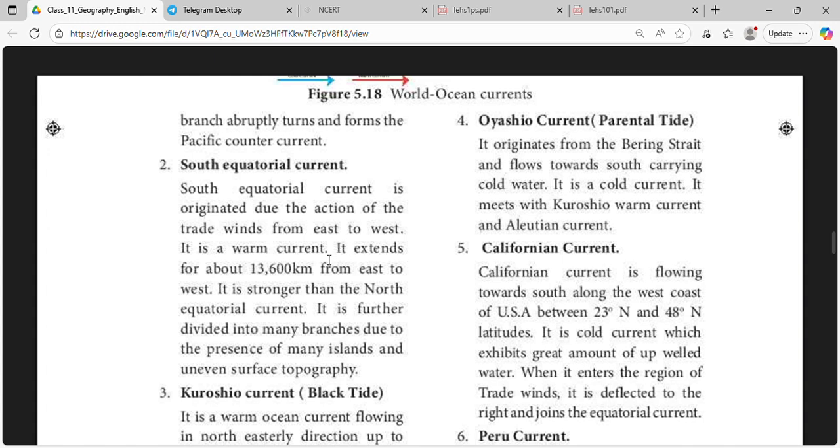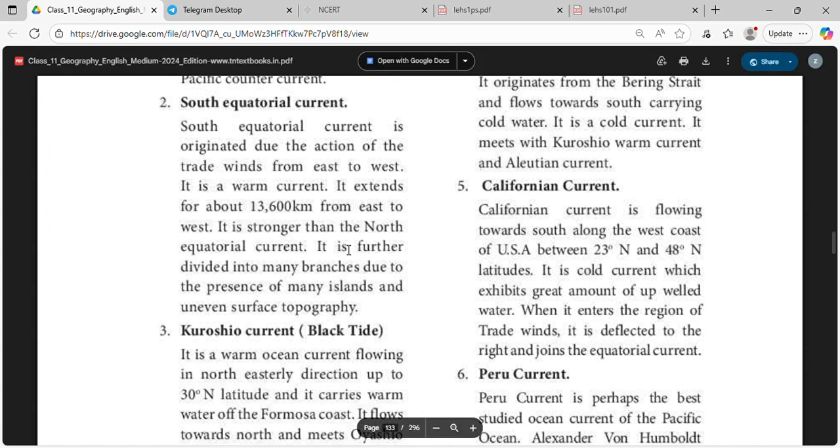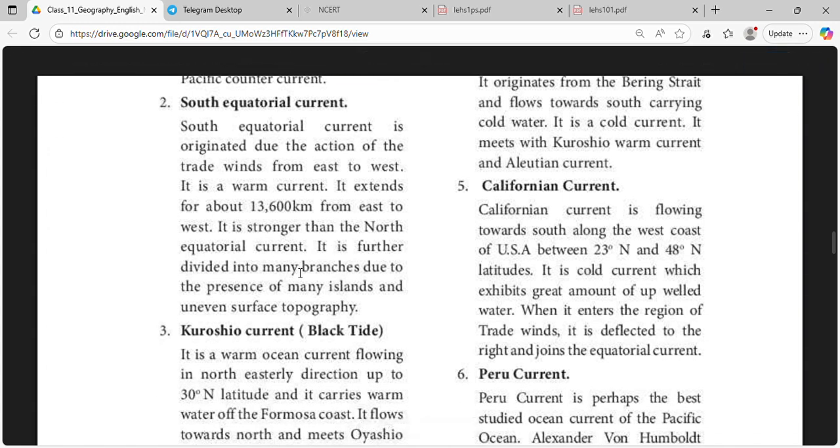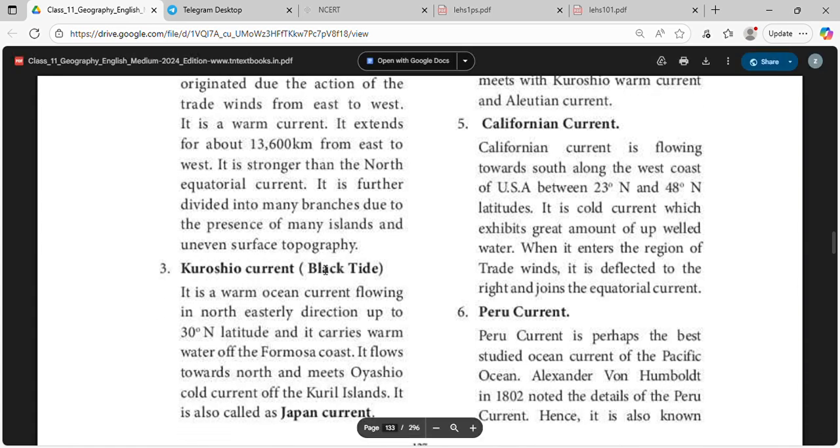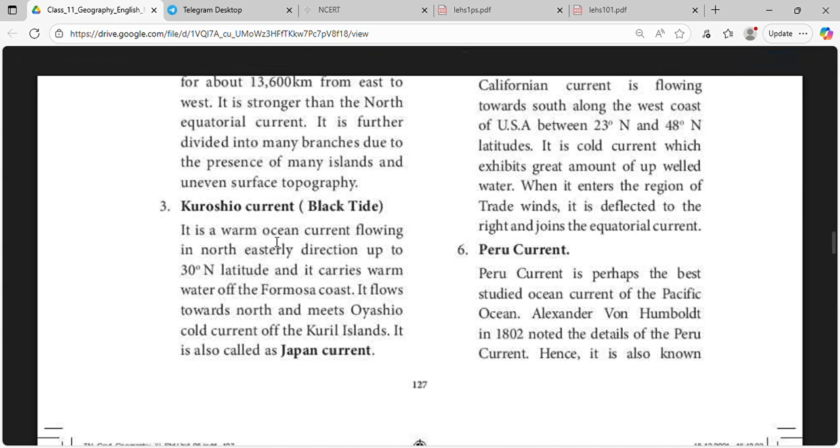South Equatorial Current originated due to the action of trade winds from east to west. It is a warm current. It extends for about 13,600 km east to west. It is stronger than the North Equatorial Current. It is further divided into many branches due to the presence of many islands and uneven surface.